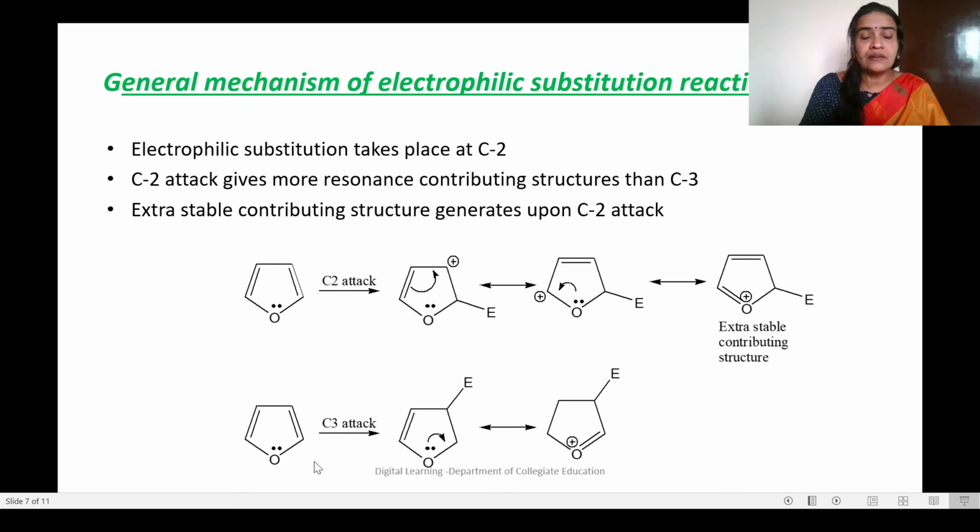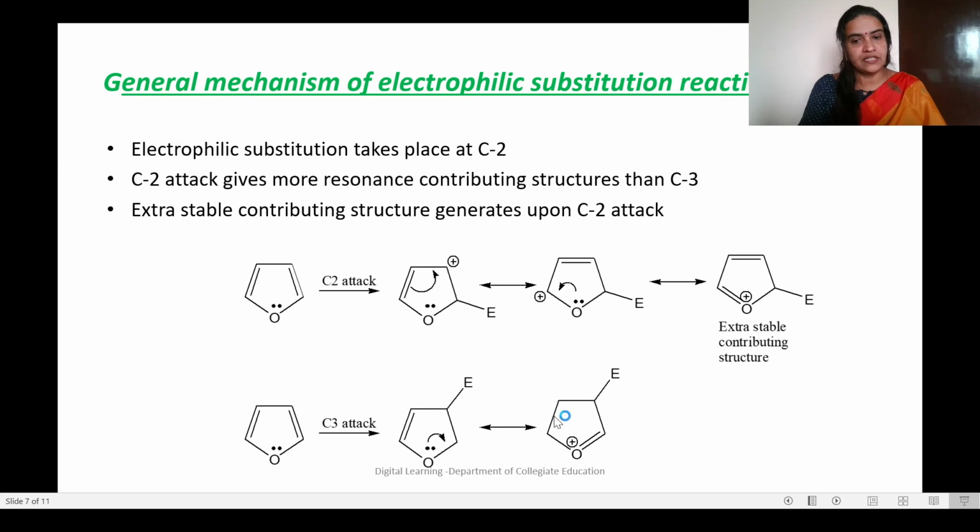Now, how about the attack at the third position? If the electrophile has to attack at the third position, there should be more electron density at this position. So this double bond should be shifted towards the third position. And then what will happen? At the second position there will be a shortage of electrons, which we can indicate by a positive charge. When there is a positive charge here at the second position, this double bond will have a tendency to shift towards it, and there will be a positive charge on the oxygen atom. Afterwards, there is no more structure.